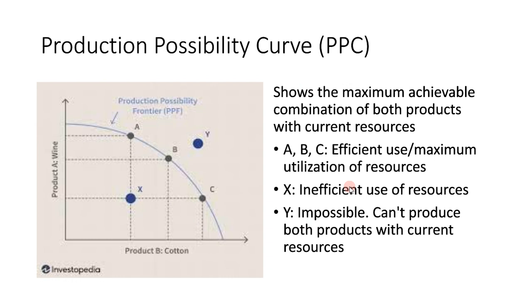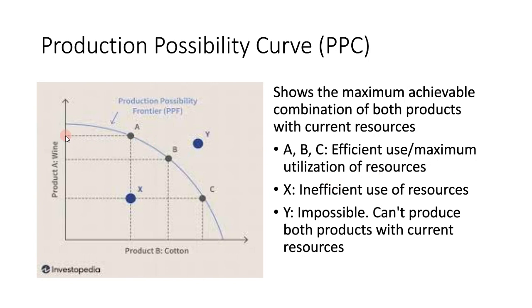So the production possibility curve shows the maximum achievable combination of both products with the current resources. In this curve, sourced from Investopedia, you can see the production possibility curve, which you can also call the production possibility frontier. Product A is wine and product B is cotton. We can see A, B, and C are the efficient use, or maximum utilization, of resources.